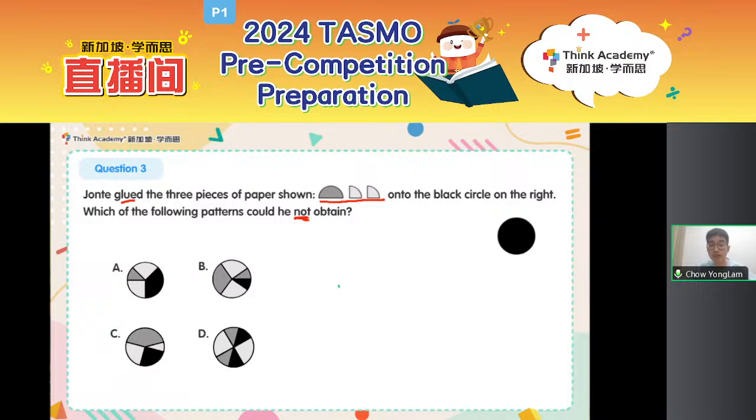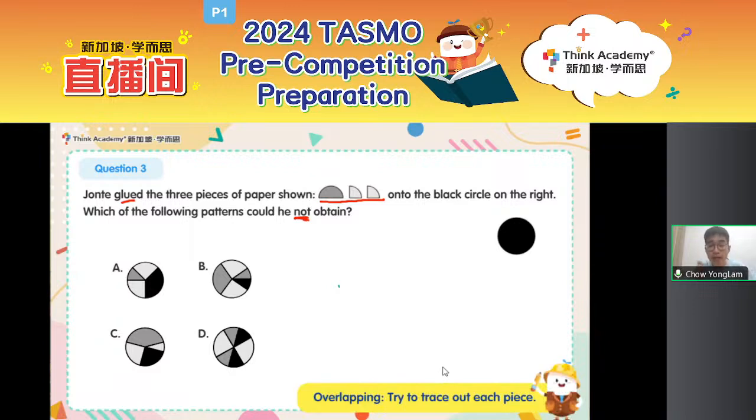Actually, this is an overlapping question. Some of the papers could be overlapping over others. For example, the gray semicircle could be below, and then we paste the light gray quarter circle on top. So we need to identify or deduce the position of each of the 3 pieces of paper. How do we do that? Here's my little trick for you. Whenever you see a question regarding overlapping of shapes, try to trace out where each piece is at. So how do we do this question using this trick?